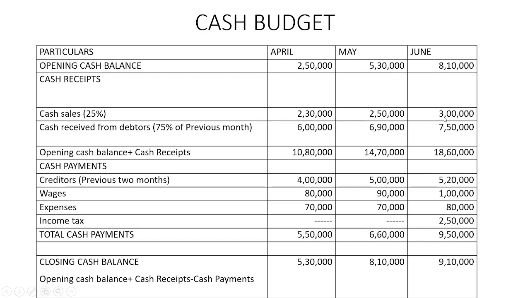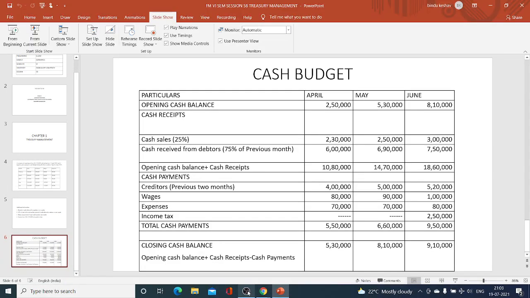Same way, cash sales, same month's 25%, previous month 75%, total is 18,60,000. Cash payments: creditors 5,20,000, wages 1 lakh, expenses 80,000, and there is income tax payment of 2,50,000. Total cash payments are 9,50,000. So the closing cash balance is 18,60,000 minus 9,50,000. It is 9,10,000. So we have found out the closing cash balance for the month of June, that is 9,10,000. So the cash budget is prepared with the given information. If you have any doubts, please do ask me. Students, thank you.